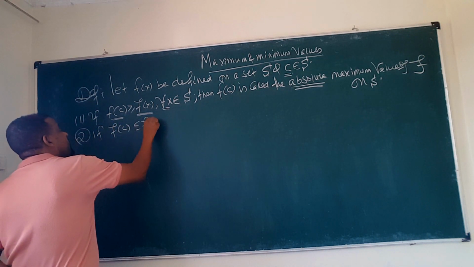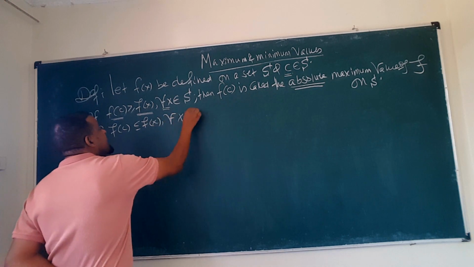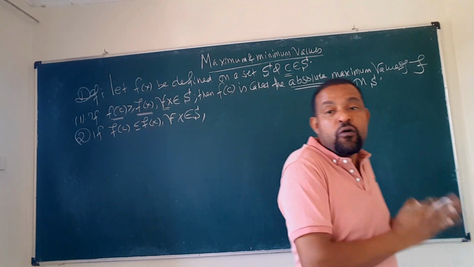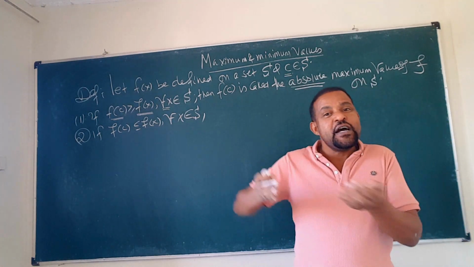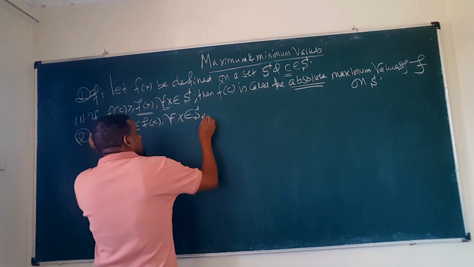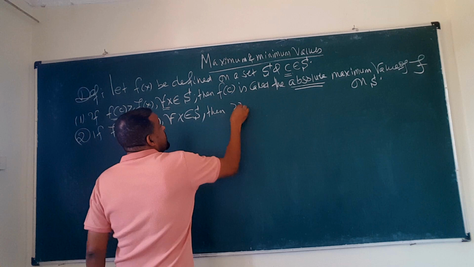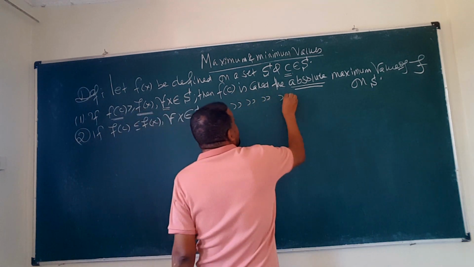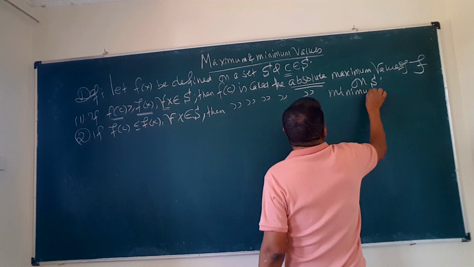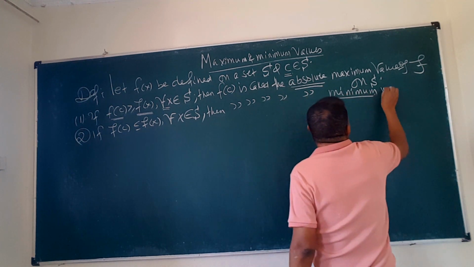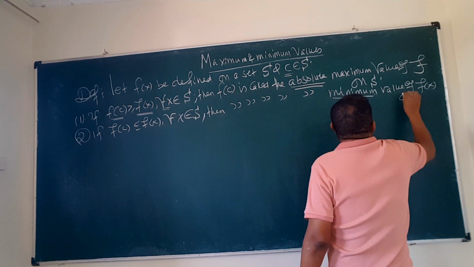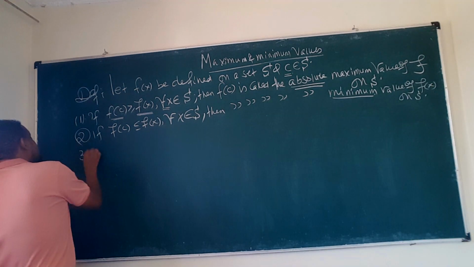less than or equal to f of x, of course, for all x coming from S, that is, if it is smaller than all of them, then it is called the absolute minimum. If it is greater than all, it is the absolute maximum; if it is less than all, we call it the absolute minimum. The absolute minimum value of what? Of f of x, of course, on S.